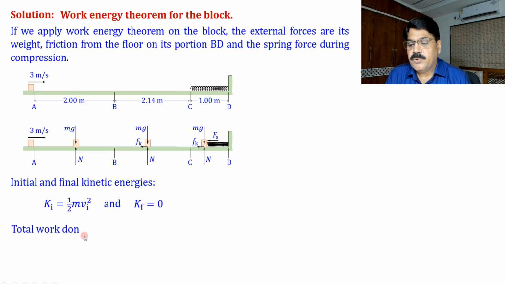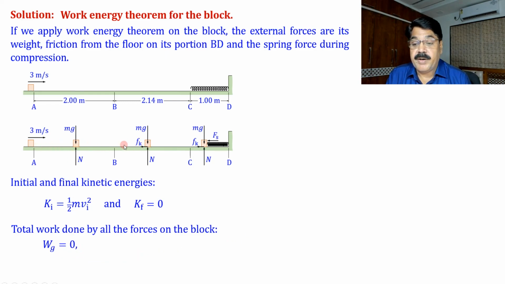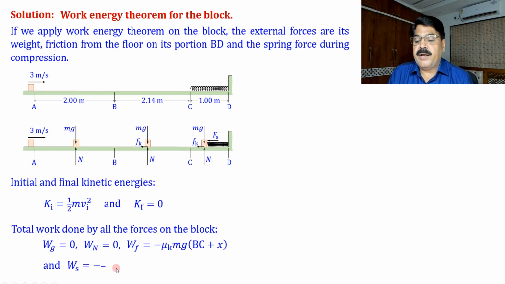Total work done by all the forces on the block. So W_g is equal to 0 because at every moment the motion of the block is perpendicular to gravity. Similarly, W_n will be 0. No need for any explanation. And work done by friction is minus mu_k mg into (BC plus x), where x is how much the spring compresses. And work done by spring force W_s is equal to minus half k x squared.